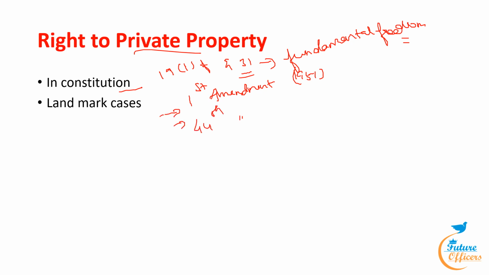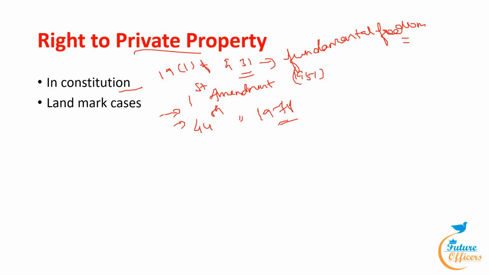44th Amendment, 1978. The most notable modification made to the Constitution by this 44th Amendment Act completely eliminated the fundamental right to property. And from June 20, 1979, Article 19(1)(f) and Article 31 have been removed.